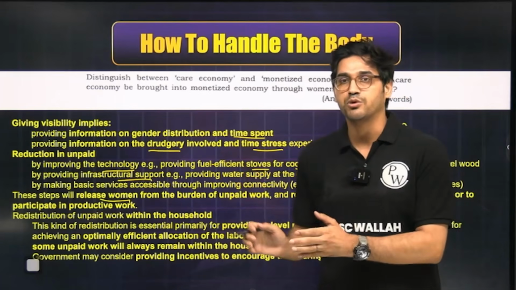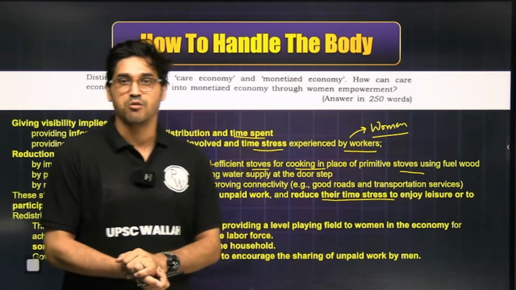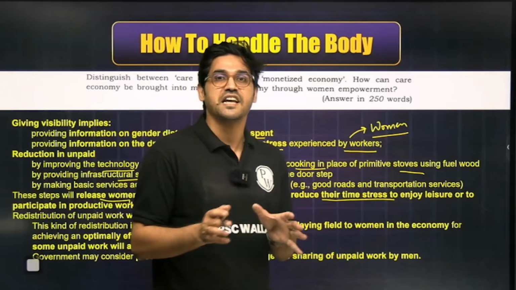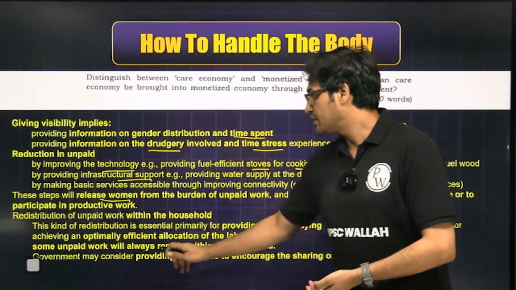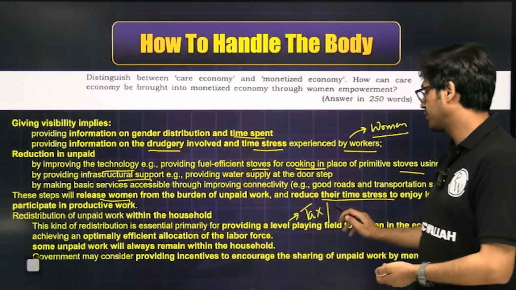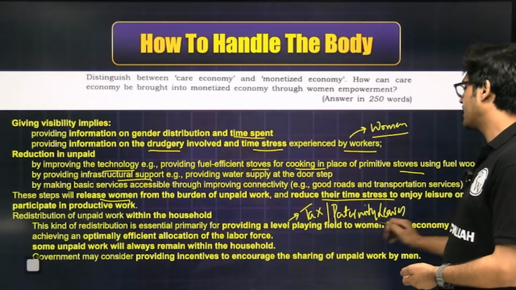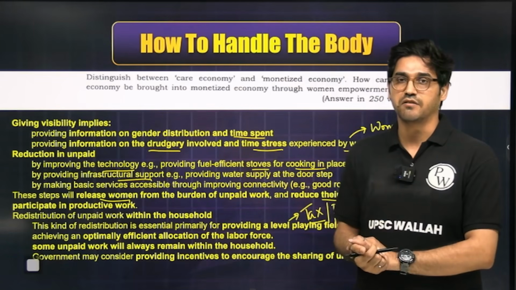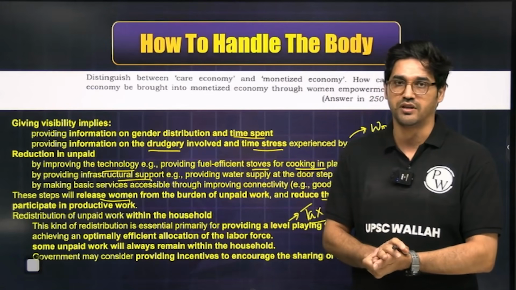Now, how do you redistribute this work? This has to be brought forth through cultural evolution or through cultural change. But the government can also redistribute this work within the household by providing certain incentives to men involved. We can also discuss incentives in the form of, let's say, a tax relief, incentives in the form of paternity leaves, certain incentives that will redistribute this work within the household itself, so that men feel more incentivized to do this kind of activity and share the burden of women of their households.